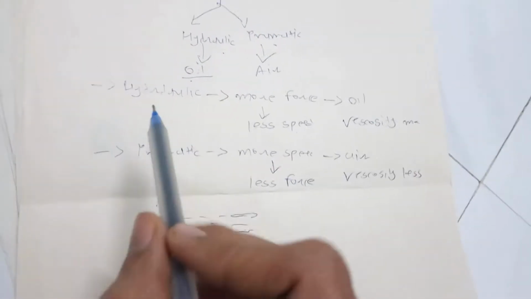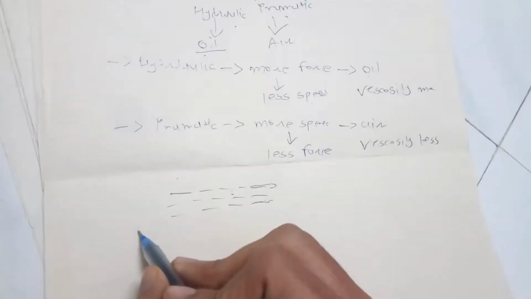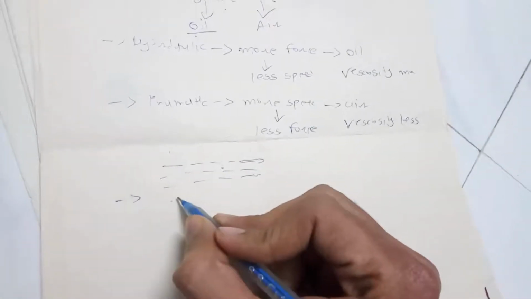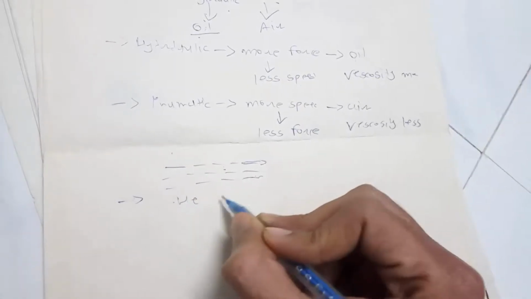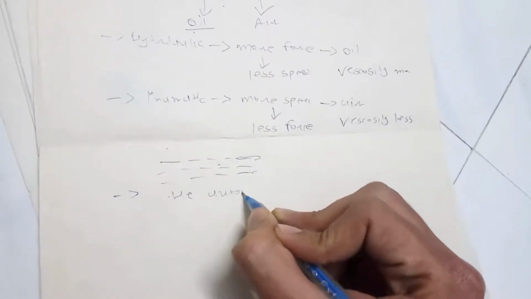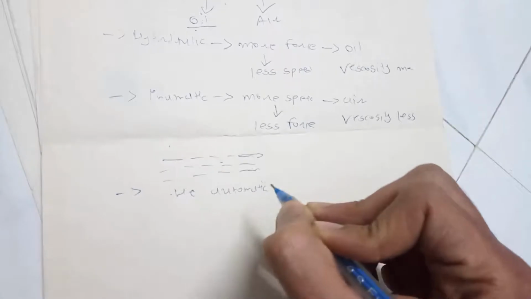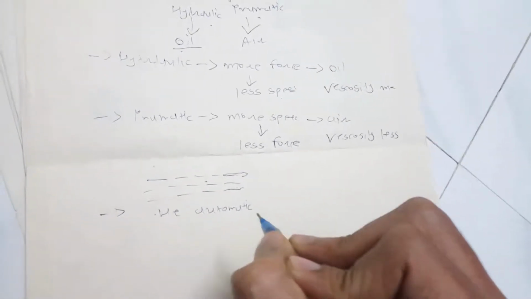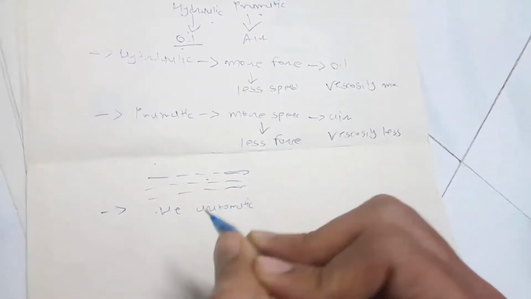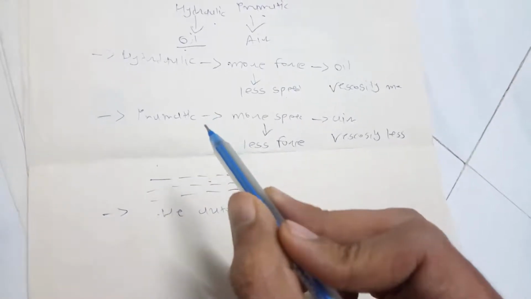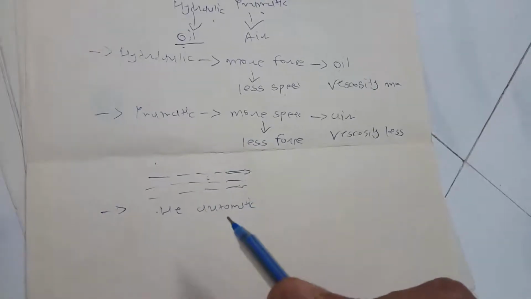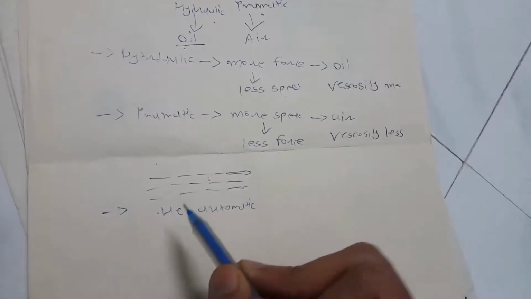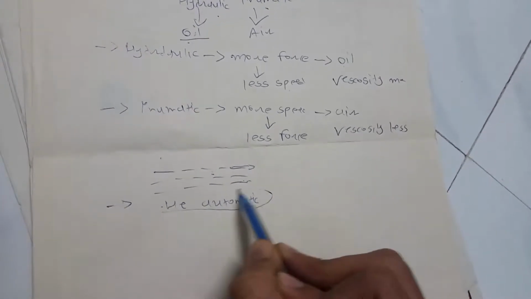And what are the uses and advantages of hydraulic system and pneumatic system? First of all, we can use them in automatic systems. I shouldn't have told you about this right now because you might not know what exactly hydraulic system is, so how we can use it in automatic system. So I will talk about this later.